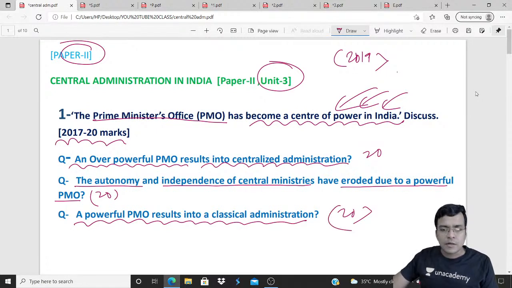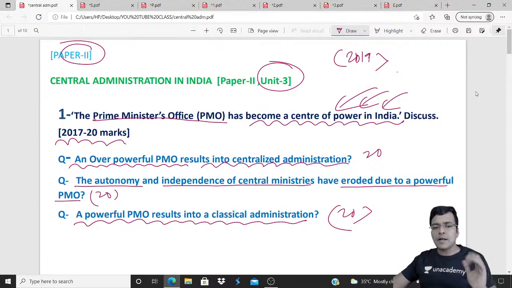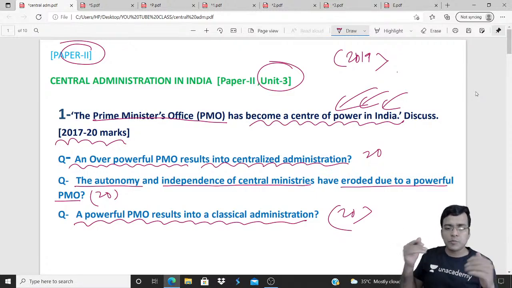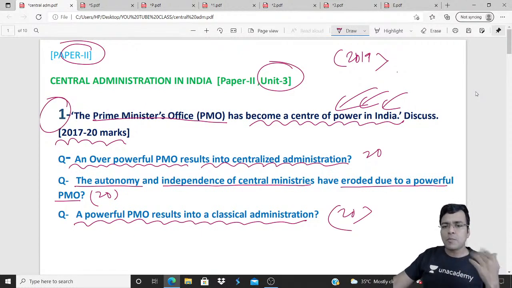In Paper 1, we have discussed classical theories: Taylor, Fayol, Gulick, Gorbig, Max Weber. But how it results in completely centralized administration, with non-participation of other ministries in the process of decision making, that you are going to write. So today's question: the PMO has become the center of power in India.